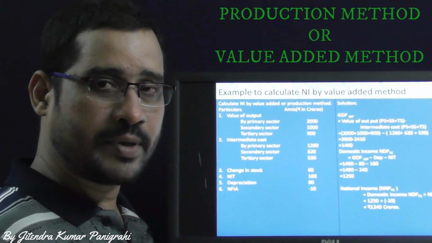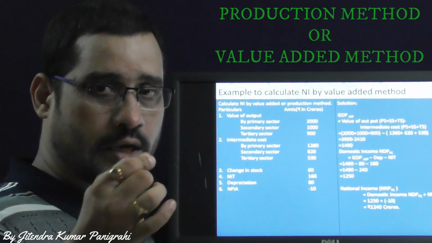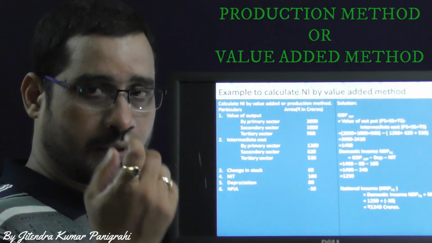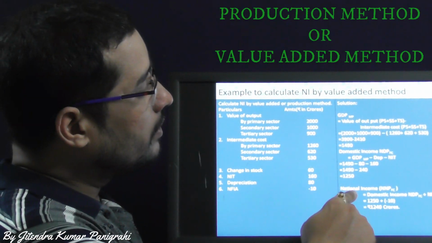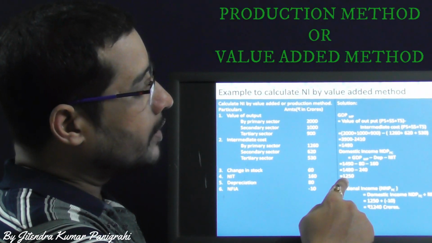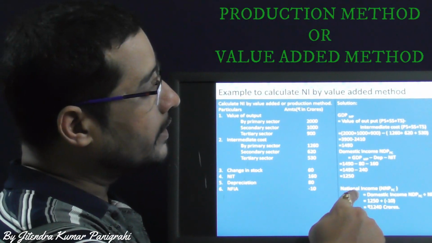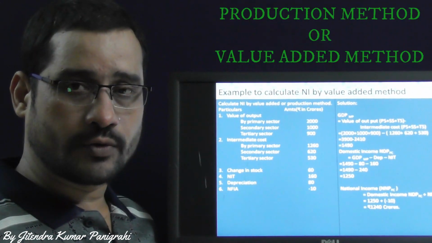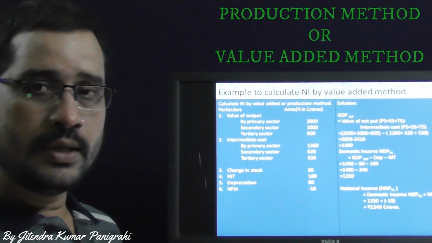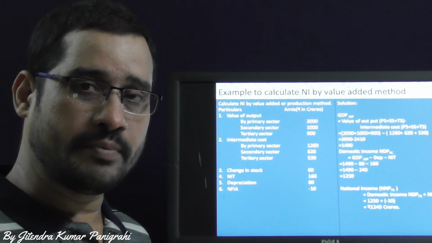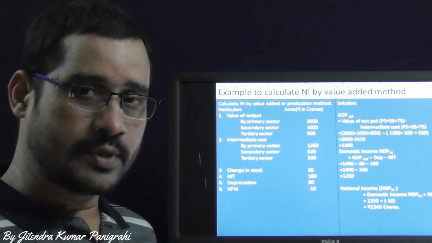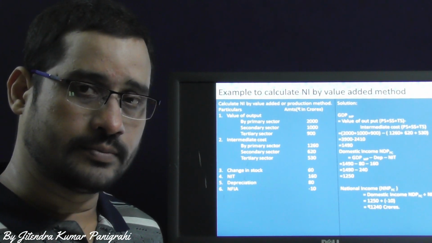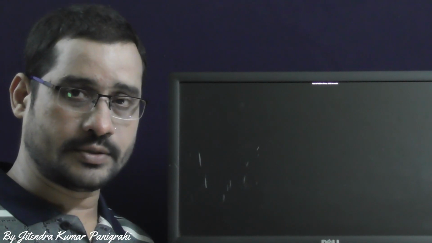It's a simple example I have given, but you should go through different books and concepts. Now domestic income is calculated as 1250, then national income is domestic income plus NFIA, which is equal to 1240 crores. This is a simple numerical example, but you should go through other examples in different types of books. This is all about your concept of national income measurement.